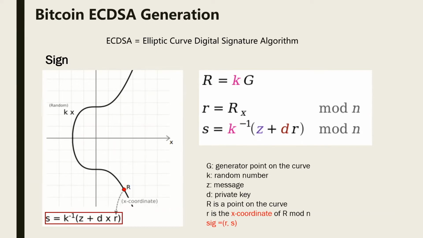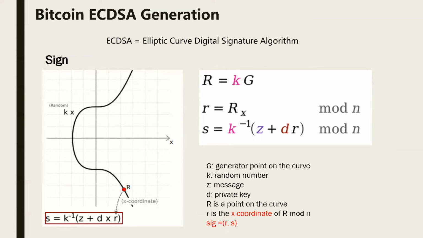Here during the sign process, we have 3 math formulas for the signature generation, but you don't have to really understand them. We first need to know the meaning of these notations. K here is a randomly chosen number, C is the message, D is the private key, and the capital R is a random point on the curve. The small r is the x-coordinate of the random point R modulo N. So the biggest takeaway of this sign process is that the signature pair R, S is finally generated.